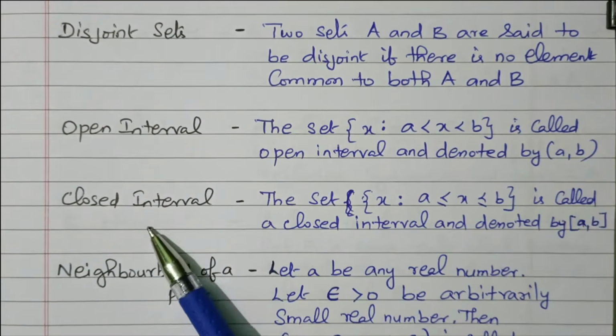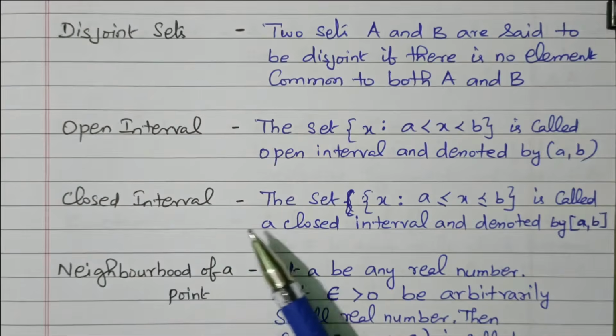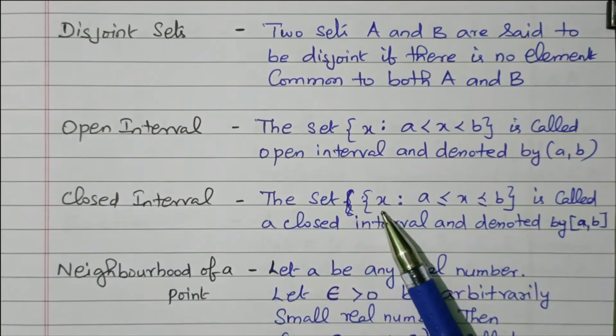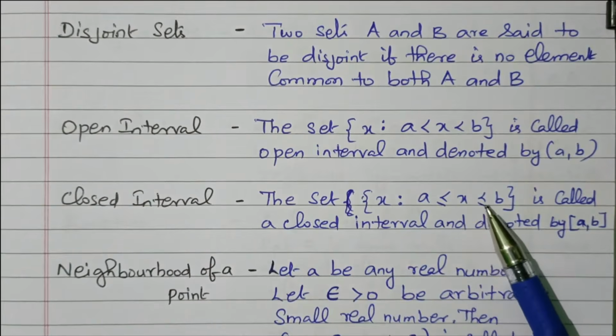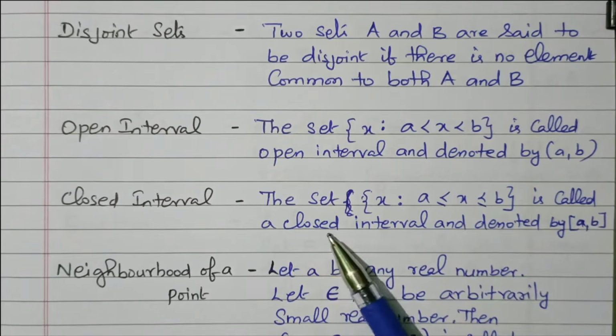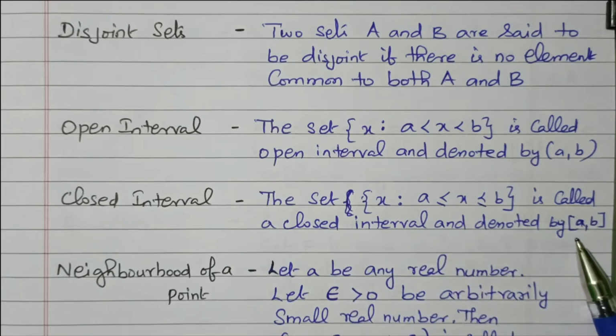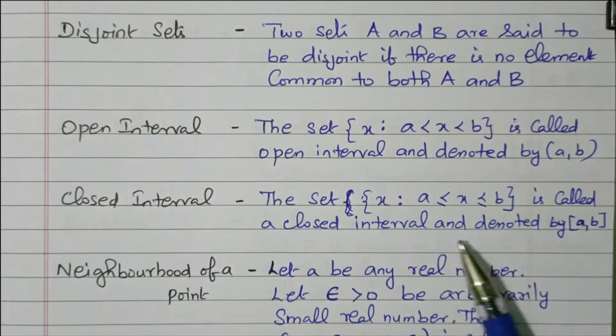In the second one, closed interval. The set of X such that A less than or equal to X less than or equal to B is called a closed interval, denoted by square brackets A comma B. What is the meaning?